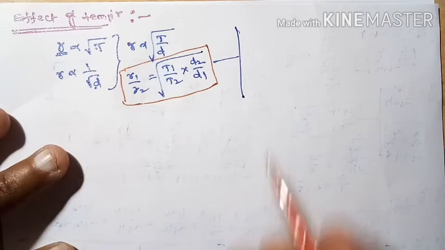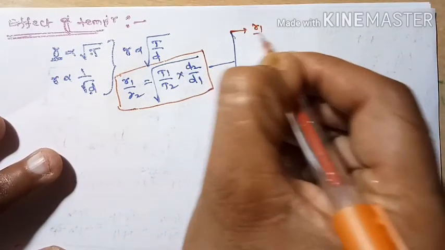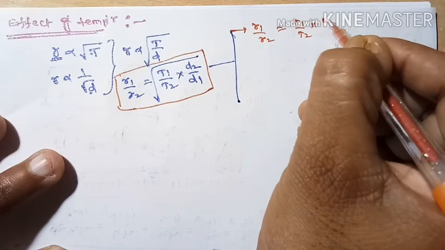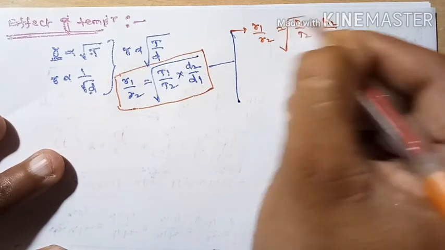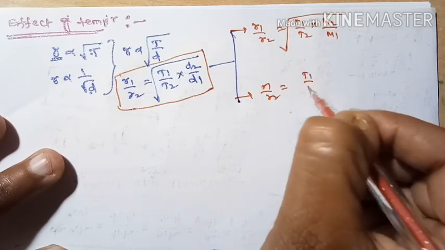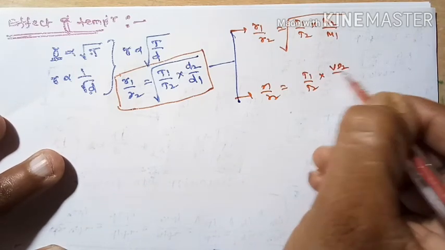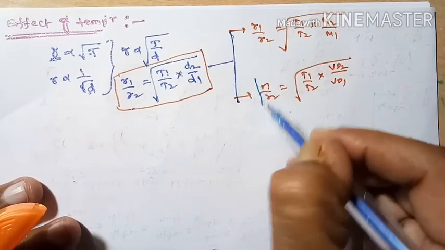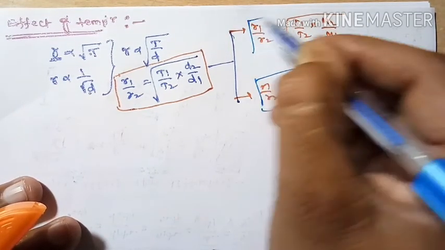What are the other principles? They are R1 by R2 is equal to T1 by T2 into M2 by M1 under root. Next, R1 by R2 is equal to T1 by T2 into VD2 divided by VD1 under root. So these are all the principles. We can write like this.